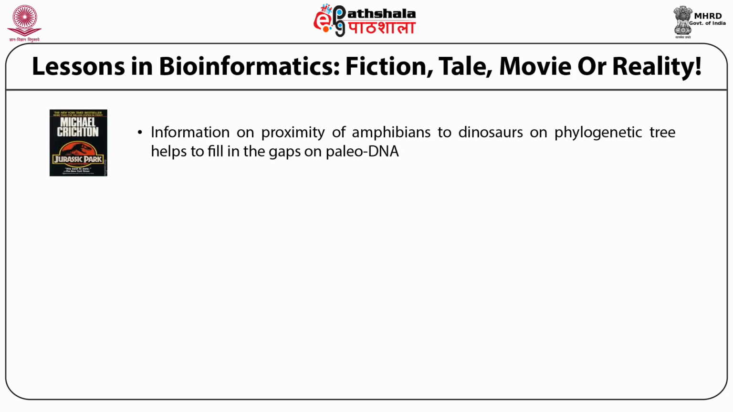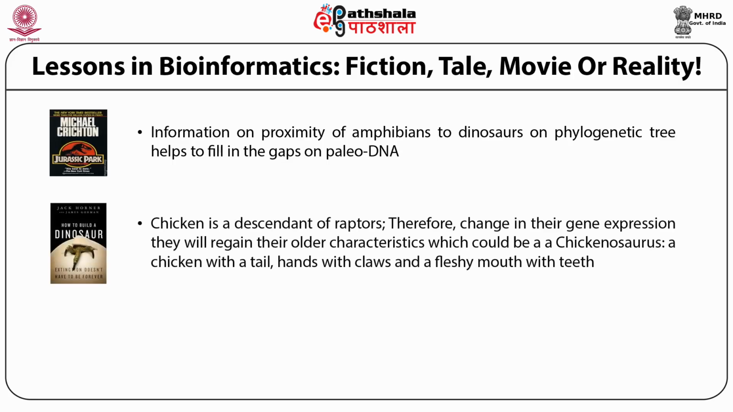Steven Spielberg used information that was available on the proximity of amphibians to dinosaurs on the phylogenetic tree to help fill the gaps in the paleo DNA to create dinosaurs. Next, chicken is a descendant of the raptors. Therefore, theoretically, a change in the gene expression would help to regain their old characteristics, which could be what you call a chickenosaurus.